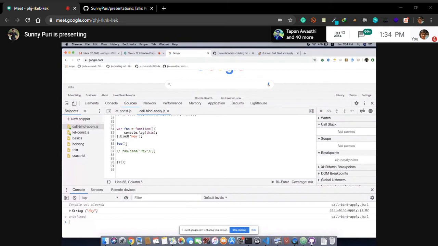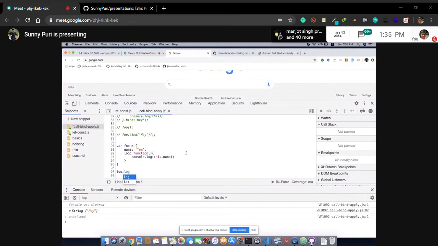Okay, next thing, let's see call, bind, apply with objects. So how can we do foo.log? Guys, what will be the output?